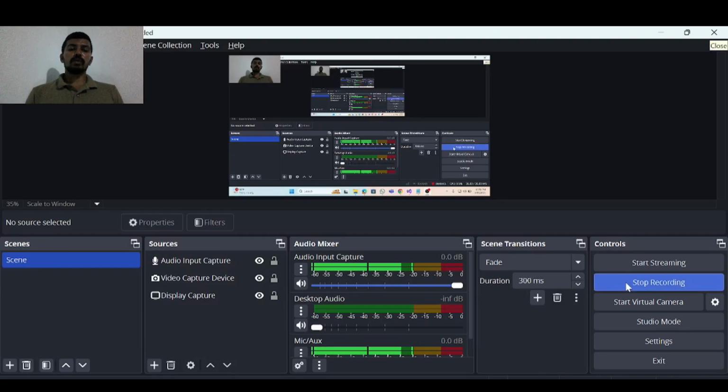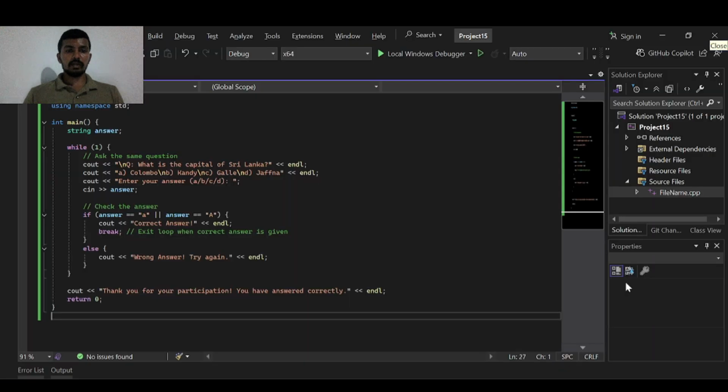Hi everyone, today I will tell you how to write a simple quiz in C++ using a while loop that keeps asking the same questions until they get it right. We use while to create the infinite loop. That means the program will keep repeating unless we tell it to stop.